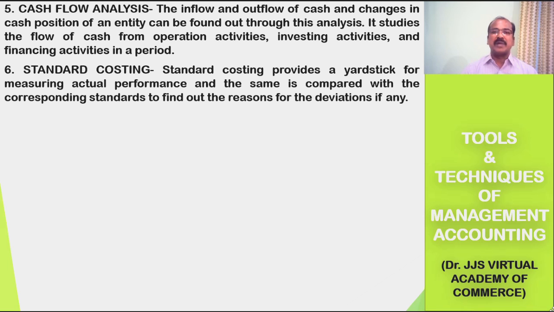The next tool of management accounting is standard costing. Standard costing provides a yardstick for measuring actual performance, and the same is compared with the corresponding standards with regard to material, labor, overhead, and sales. It also finds out the reasons for the deviations, if any. If the deviations are positive, the people or the centers are responsible for the positive deviations.